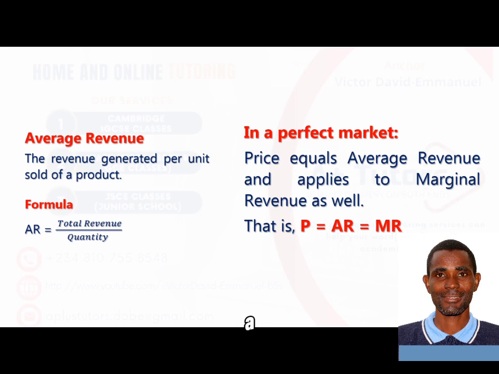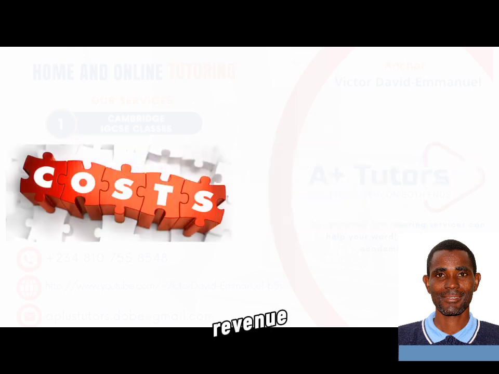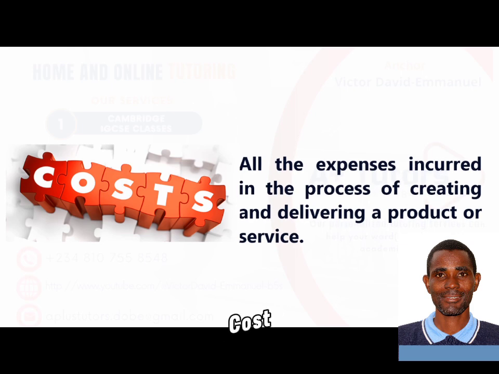And because it's a perfect market, if you sell extra units of that product, the additional revenue you are going to generate is the same as the price or average revenue, which makes your price equal your average revenue and marginal revenue. Now, having talked about revenue, let's look at cost. What do we mean when we say cost? Cost simply refers to all the expenses you incur in the cost of production, the cost of making goods and